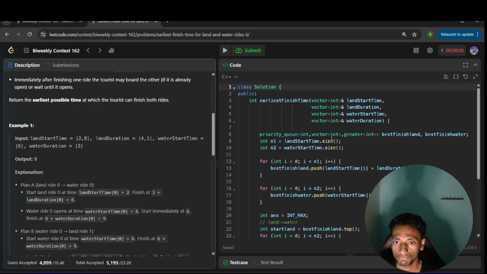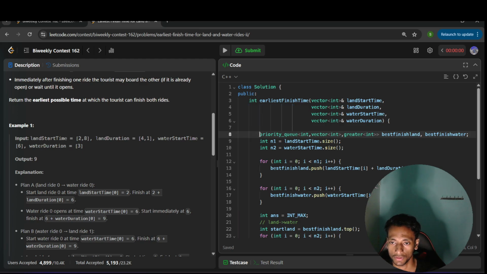So that's why in the priority queue you can also take a variable to track the best land ride and the best water ride. Got it? Here I have used the priority queue. You can also optimize this using two variables.